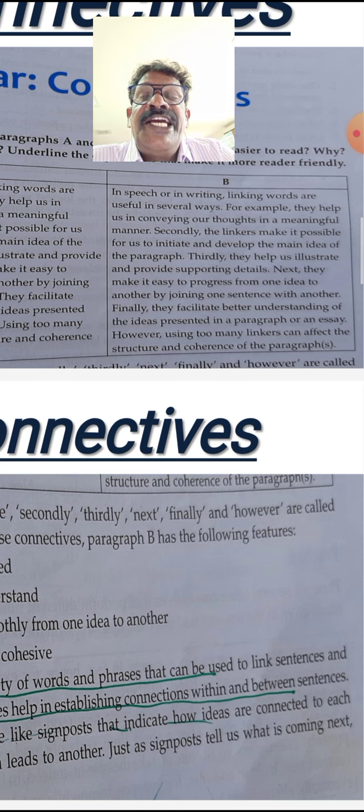So these are the expressions, the variety of words or phrases that we can find in B, but we cannot find these kinds of phrases or linking words in paragraph A. These words and phrases which I have read out are called connectives. Right?